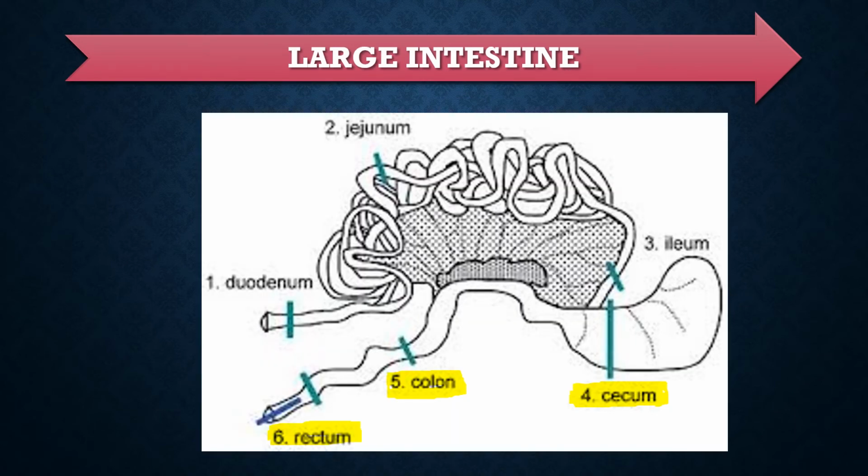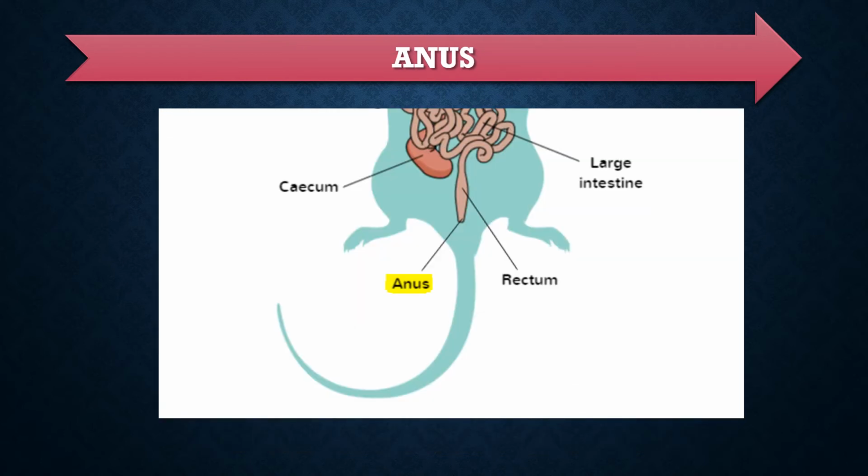The large intestine is a 15 to 20 centimeter long tube which comprises three parts, namely cecum, colon and rectum. The rectum opens to the outside through an aperture called the anus. It is situated at the base of the tail. It is guarded by the anal sphincter valve.